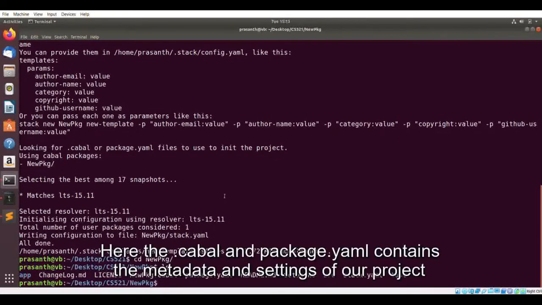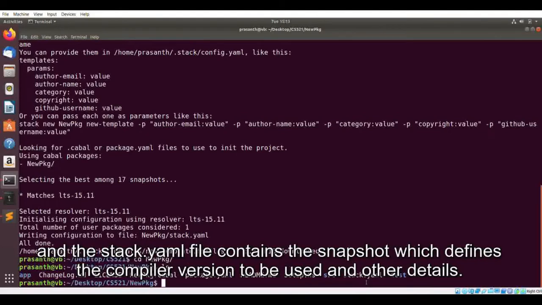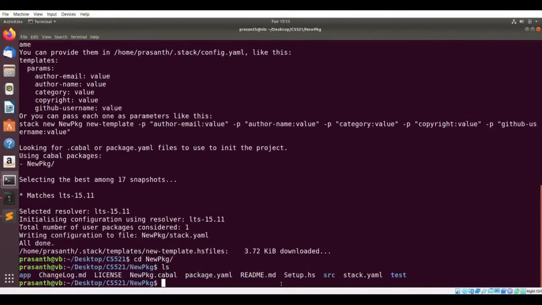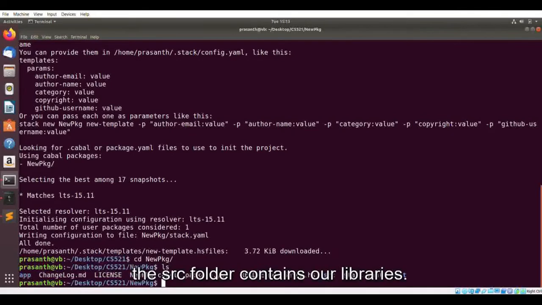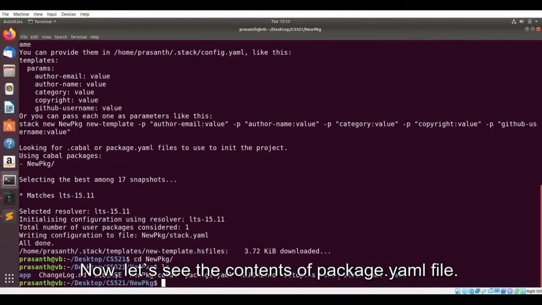Here the .cabal and package.yml contain the metadata and the settings of our project, and the stack.yml file contains a snapshot which defines the compiler version to be used and other details. And the app folder here contains our main function, and the source folder contains our libraries. Now let's see the contents of the package.yml file.